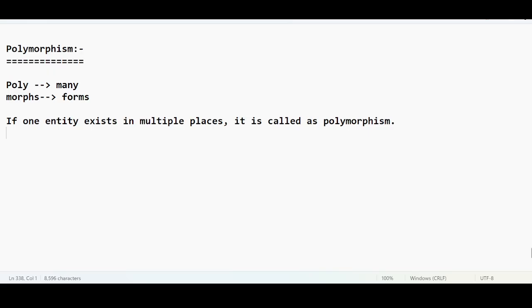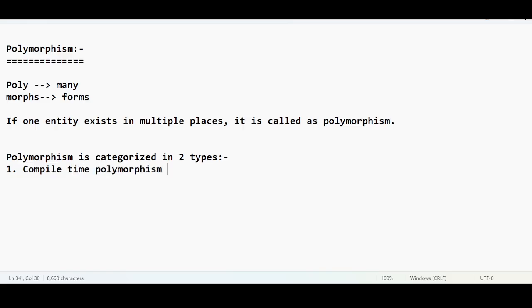This polymorphism is categorized into two types further. The first one is compile time polymorphism. The second one is runtime polymorphism. Let us understand what this compile time polymorphism is.